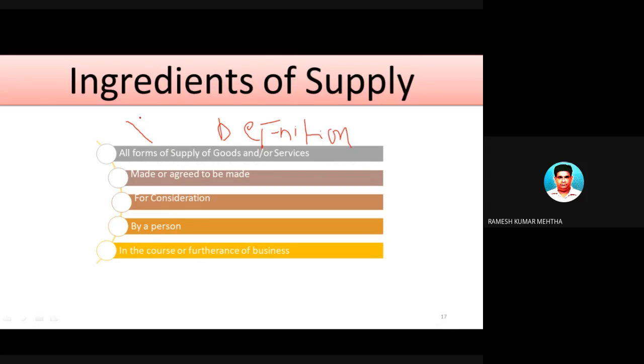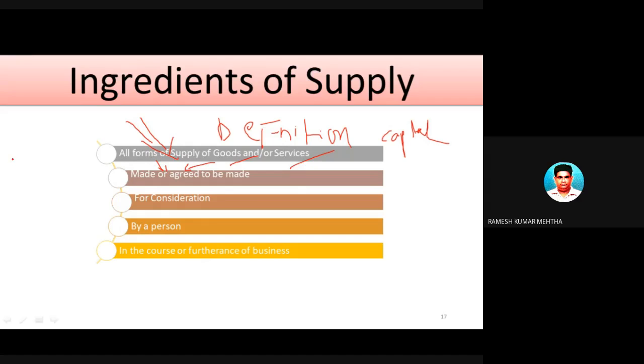Supply means it is all forms of supply of goods and services. Supply of, for example, capital goods. Supply of electronic items. Supply of eatables. Supply of biscuits. Supply of fast-moving consumable goods. Supply of software. Supply of construction equipment. Supply of paint. Supply of medicines, etc. So many services and so many goods are supplied by the seller to the buyer. Number one, these goods are agreed to be sold or he's selling.